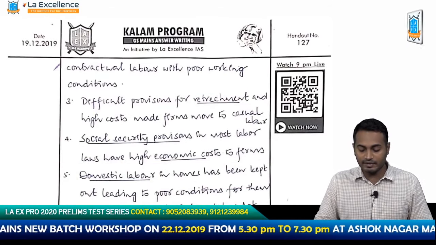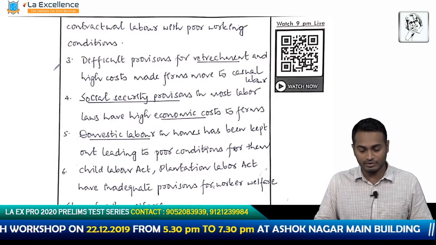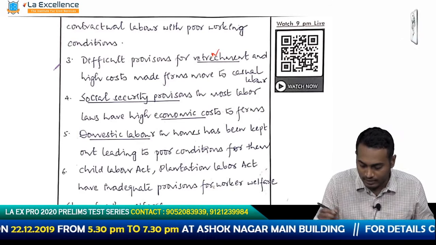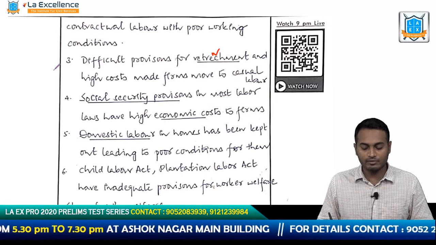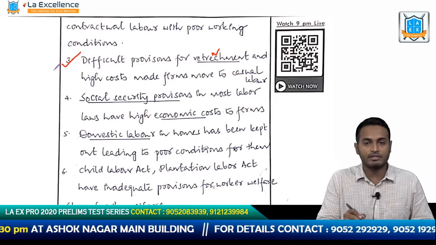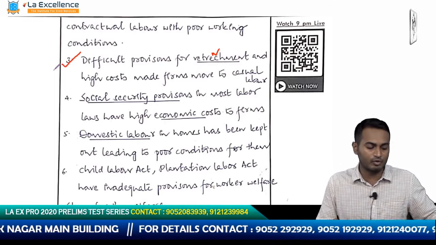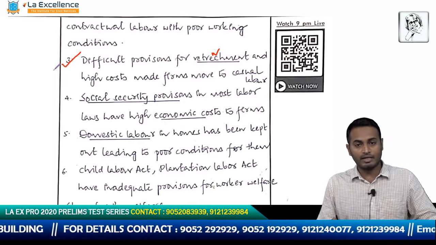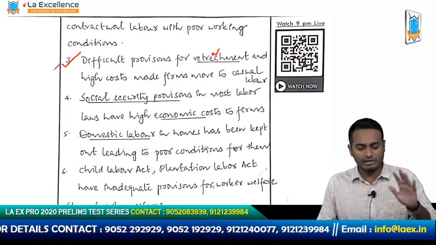And then he is saying difficult provisions for retrenchment and high costs made firms move to casual labor. Once they move to casual labor, all their sorted problems like poor working conditions, unregulated safety norms and so on, all these things come up.